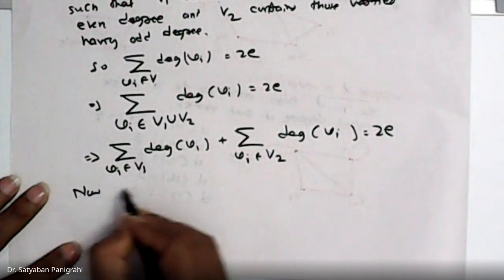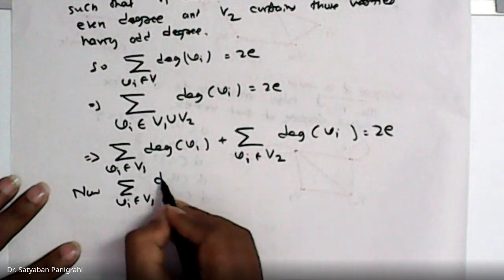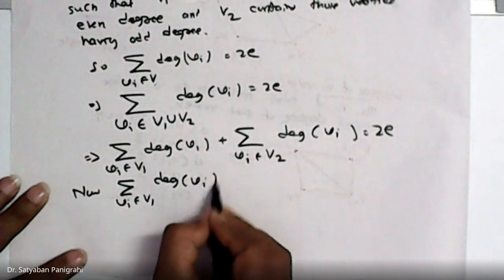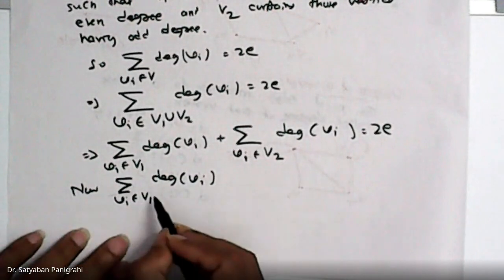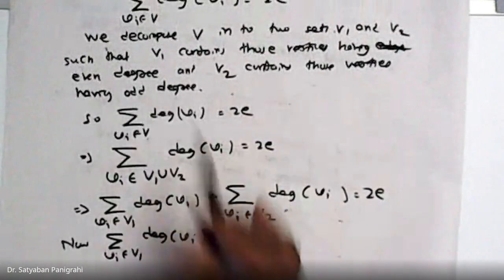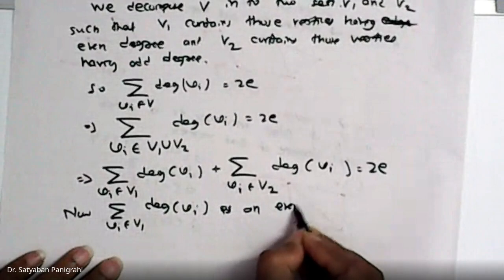Now you can see, summation Vi belongs to V1, degree of Vi: V1 contains those vertices of even degree. So now this is an even number.